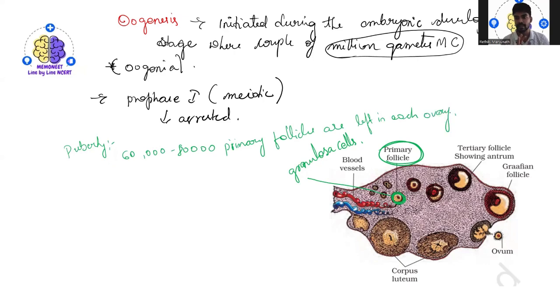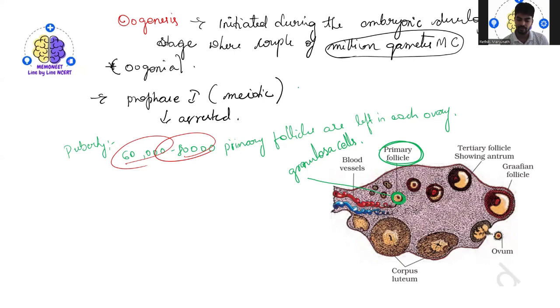Ovary is present in the female. We have actually discussed that a pair of ovaries are present. So in each ovary, you will see 60,000 to 80,000 primary follicles left.